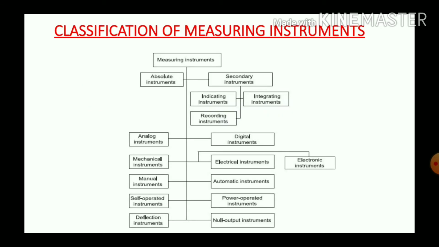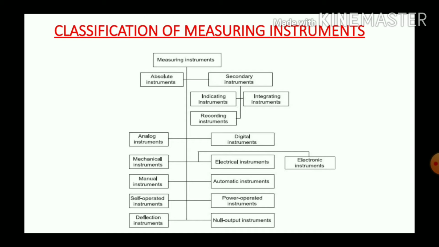First topic is classification of measuring instruments. Instruments used for measuring an unknown quantity are called measuring instruments. Examples: thermometer is used for measuring temperature, ammeter is used for measuring current, wattmeter is used for measuring power, etc.